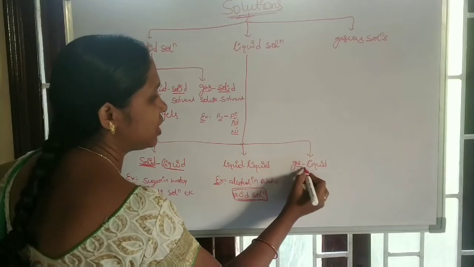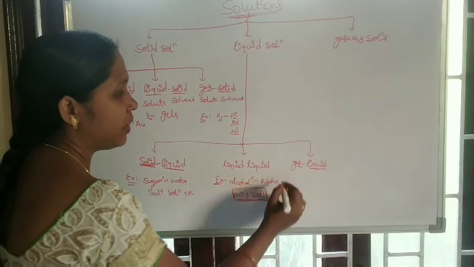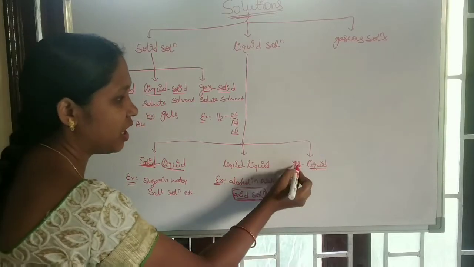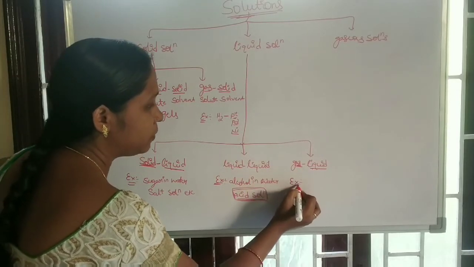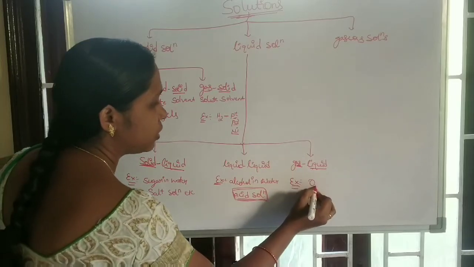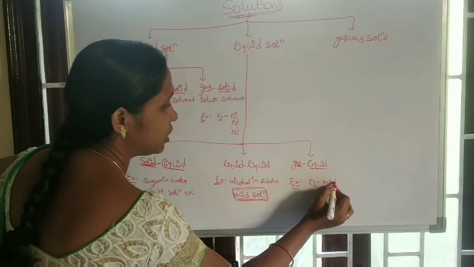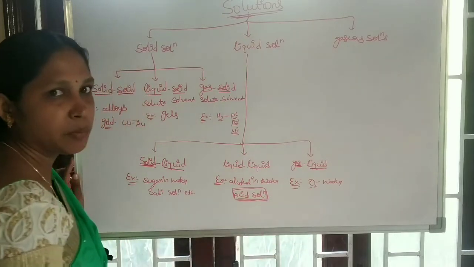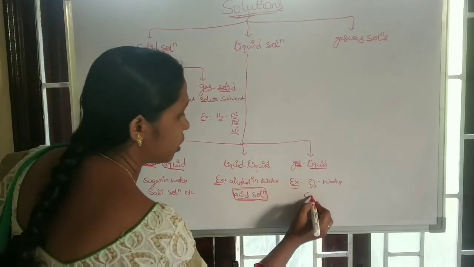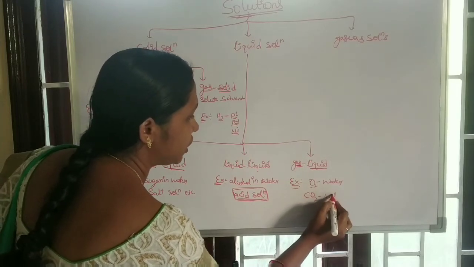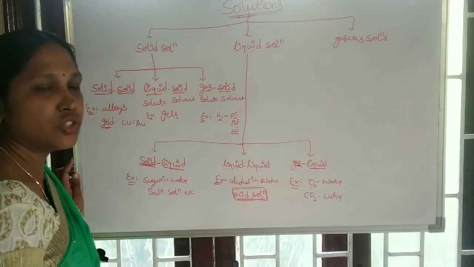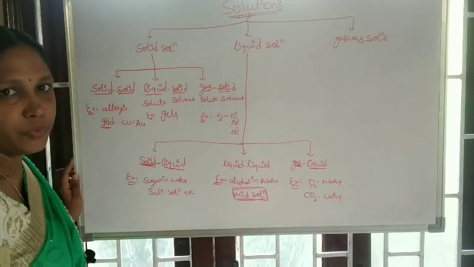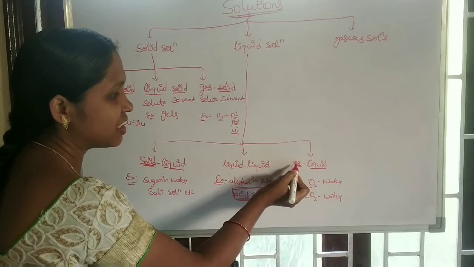And next is gas in liquid. Here the liquid is a solvent and gas is a solute. Example, the oxygen present in water. Due to the presence of oxygen, aquatic animals live. And carbon dioxide is also present in water in the dissolved state. These are the examples for gas in liquid.